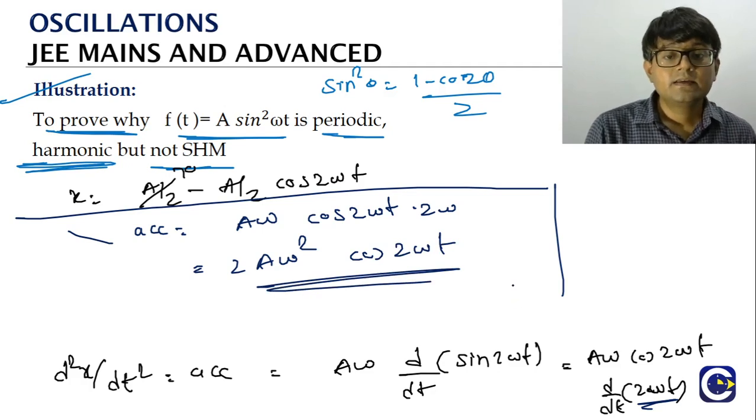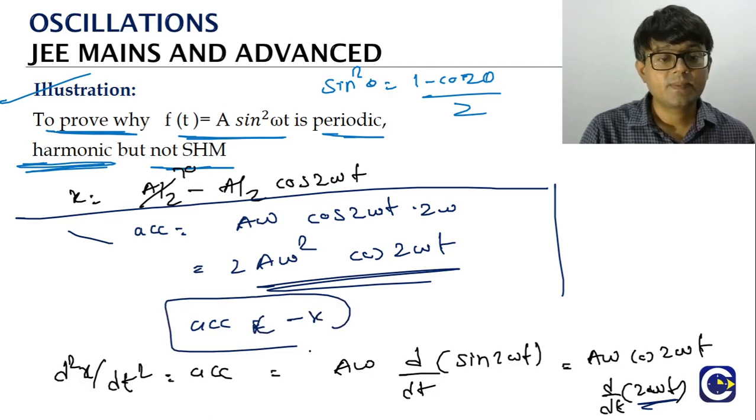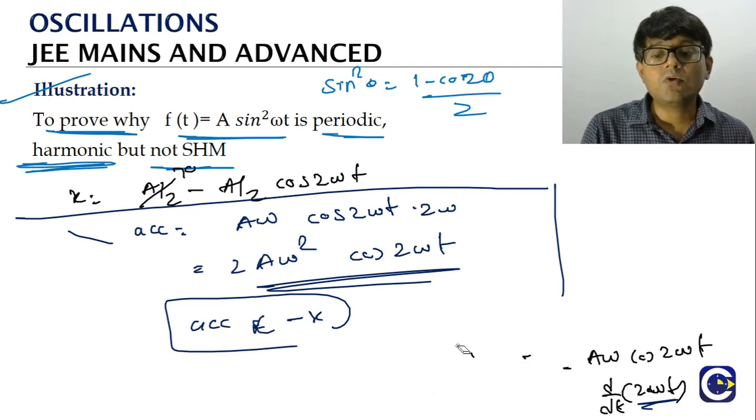This cannot be written like the standard equation of the SHM. What is the standard equation of the SHM? We should have acceleration proportional to minus x. Means it should be like what?